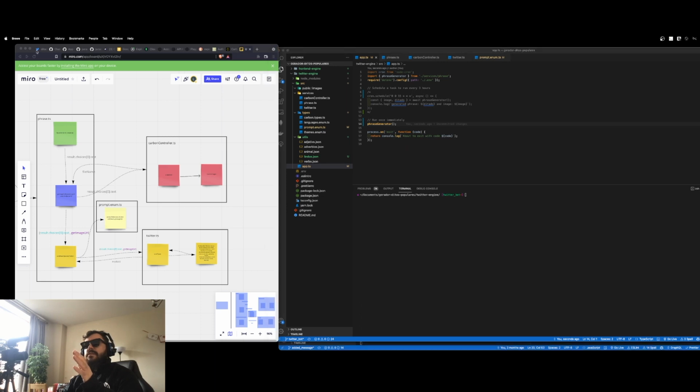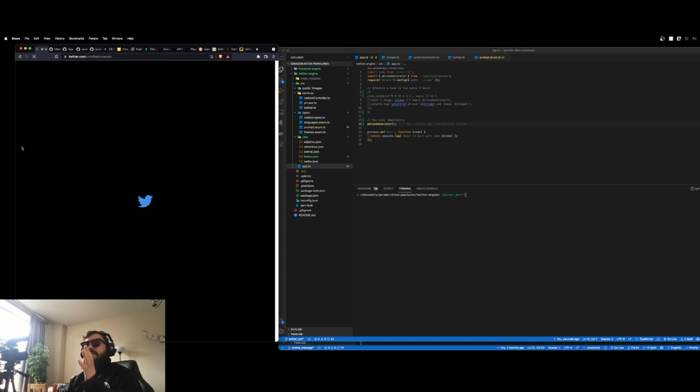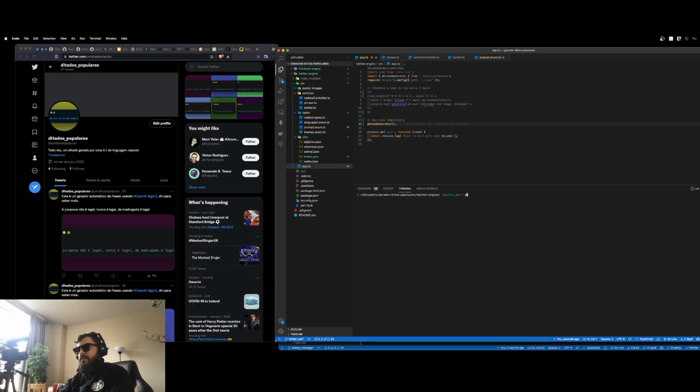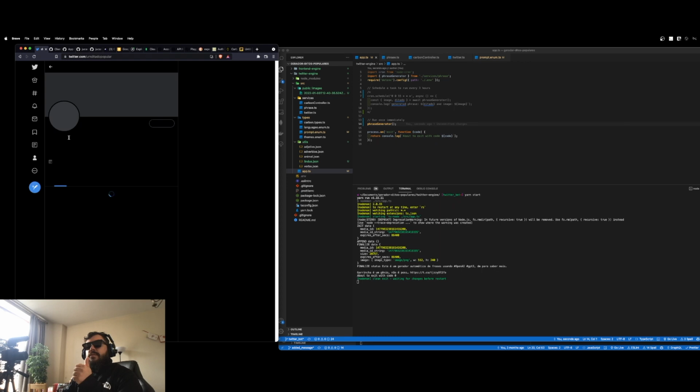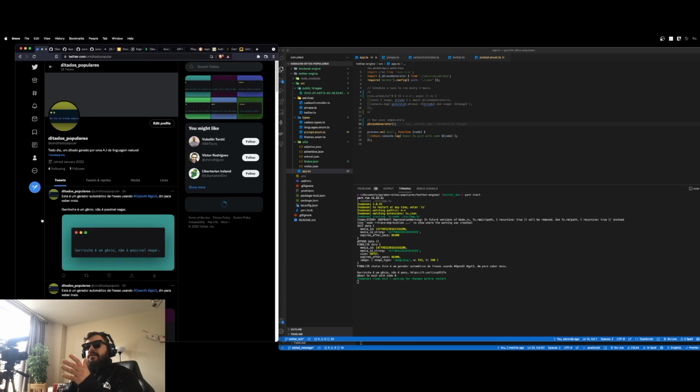So let me show you here, guys, how that's the Twitter right now, and I'm going to put the link in the description of the Twitter if you guys want to see it. So now I'm going to run the server, and then the server is going to send the tweet. Yes, so it sent the tweet, and if you refresh the page here, you see now you have a new tweet. So it was really fun.